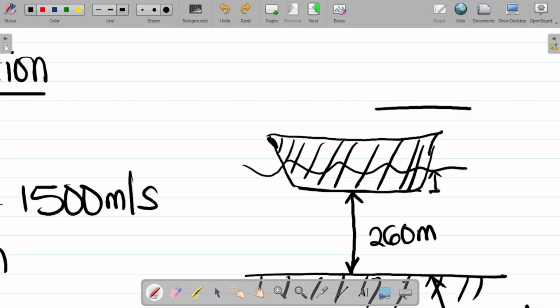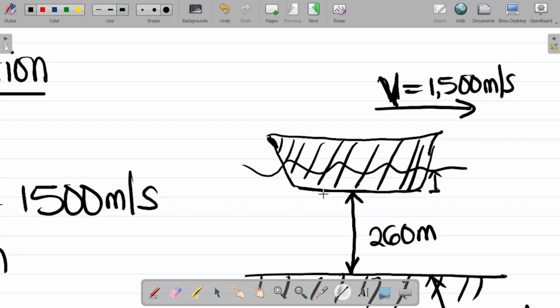So let's say the ship is going this way here. We'll call this u, and the value, okay, let me put it this way. Oh, let's use V. We're using V here. So V is equal to 1500.